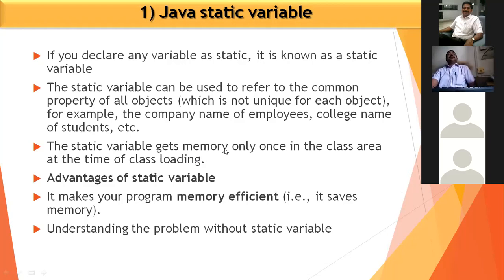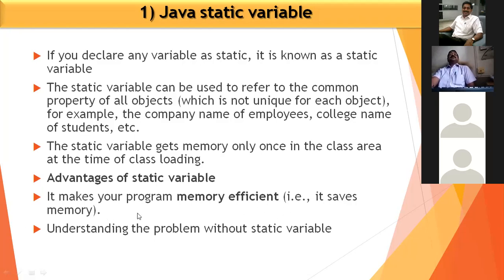The static variable gets memory only once in the class area at the time of class loading. The advantage of a static variable is that it makes your program more memory efficient.